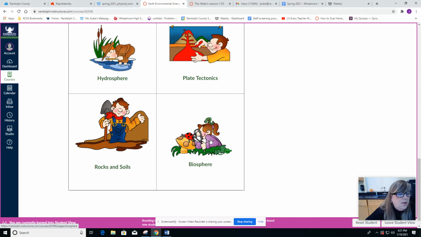Okay, and then the last one is biosphere, and I really hope we get to spend a lot of time on that, because all of this unit you'll use in biology. We're looking at food chains, population growth, and that will help you in biology, which is an EOC course, which means the grade for your exam goes on your transcript.